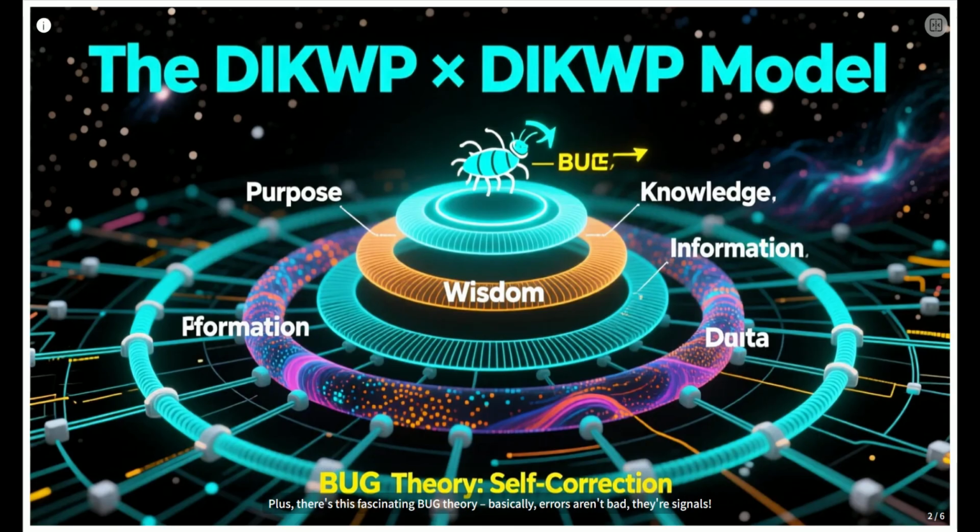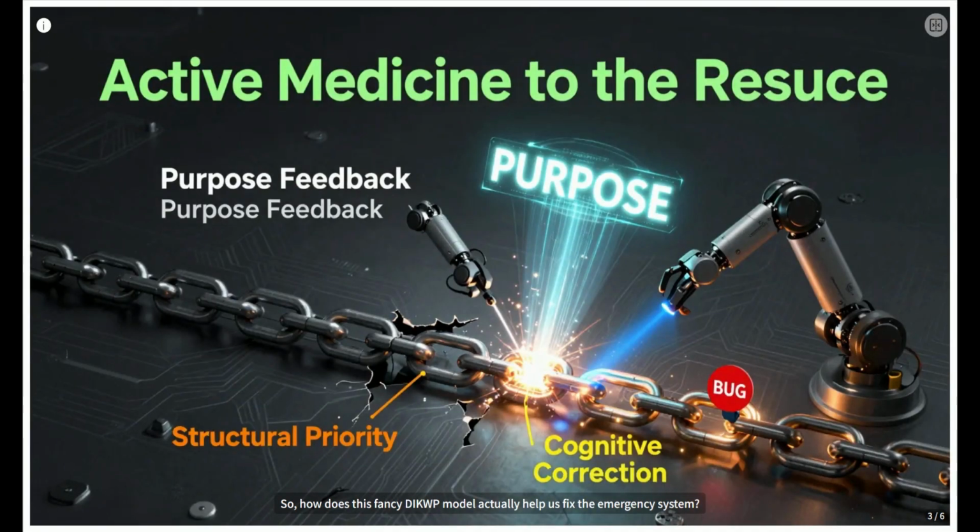Plus, there's this fascinating BUG theory. Basically, errors aren't bad, they're signals. The system needs to be self-aware, constantly checking for glitches and fixing them. It's like giving the system a conscience. So, how does this fancy DIKWP model actually help us fix the emergency system?